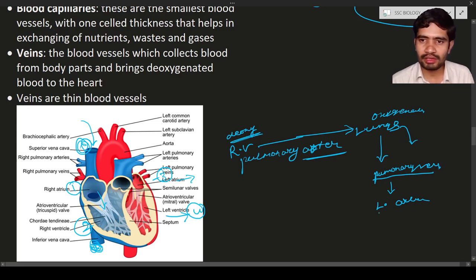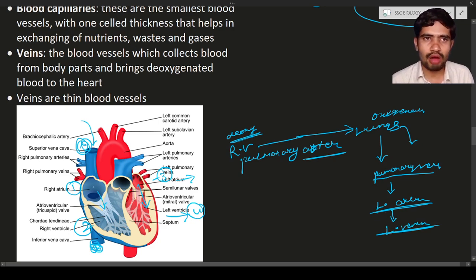So now the left atrium will fill with blood, and then this left atrium is going to contract and blood will be pumped to the next chamber. That next chamber is known as the left ventricle. From the left atrium to the left ventricle, by this way the blood will flow.